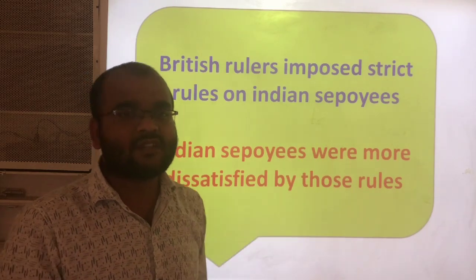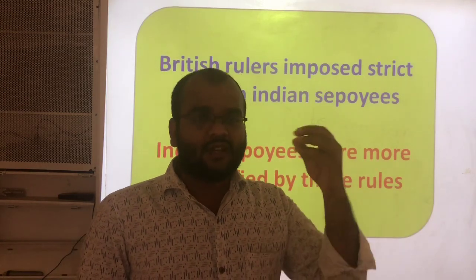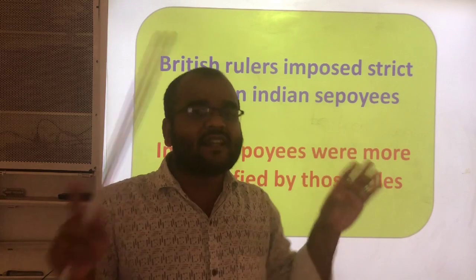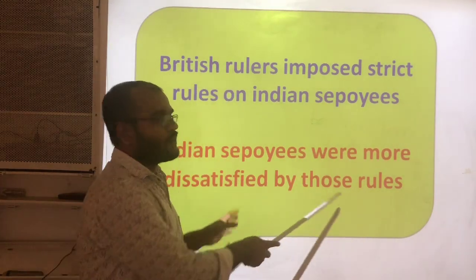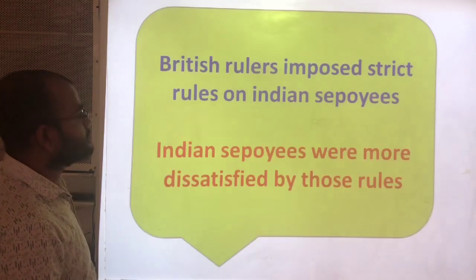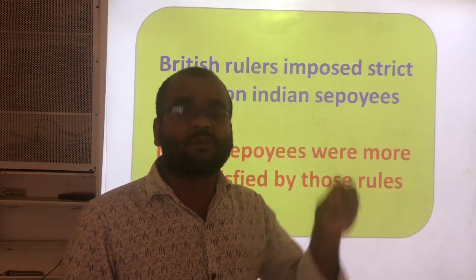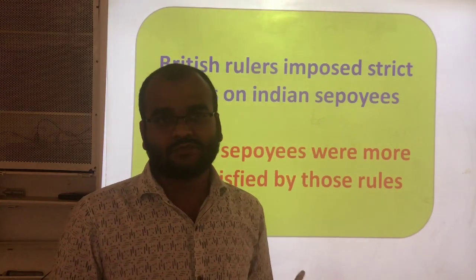By those rules, Indian soldiers faced a lot of problems. So this is the system which was implemented by the Britishers in our army.